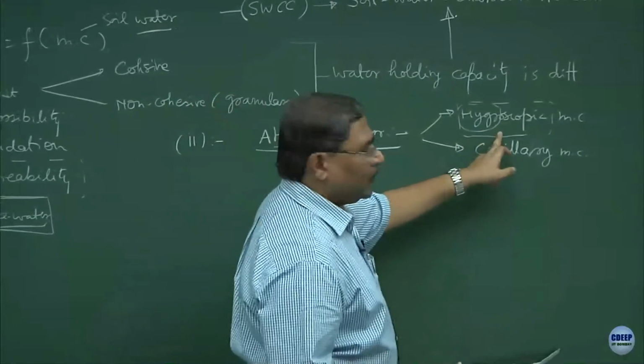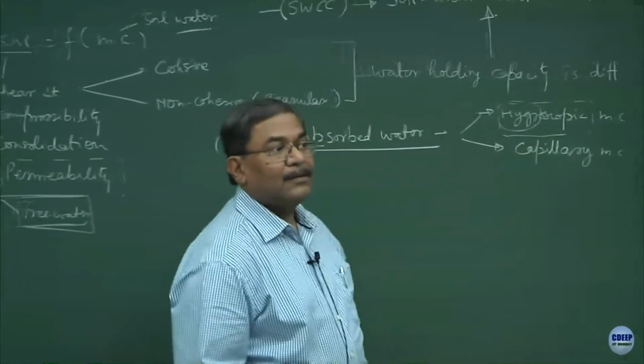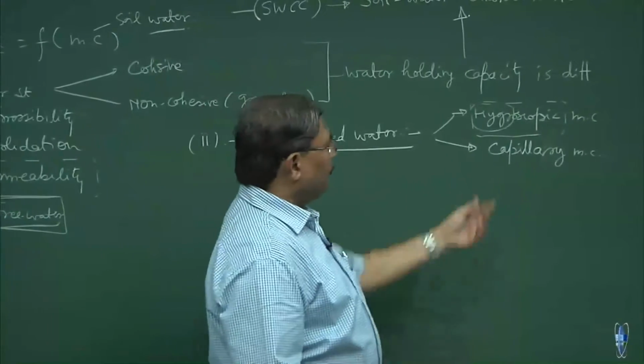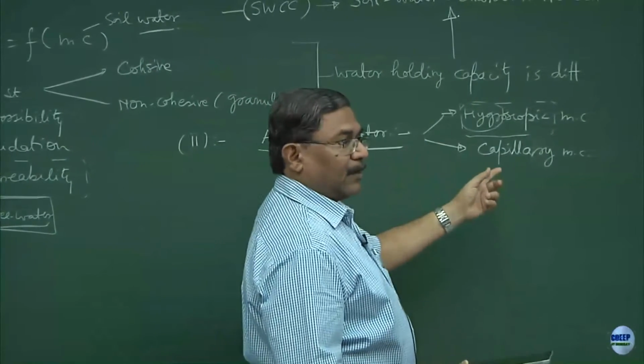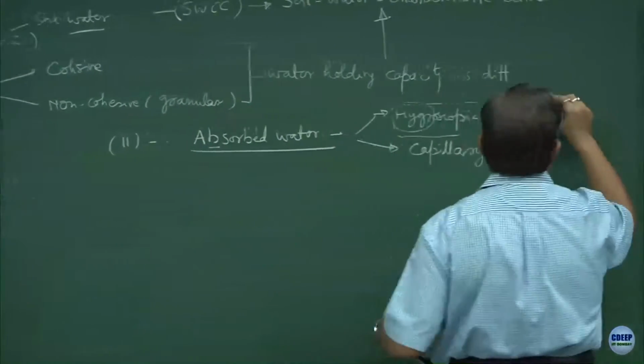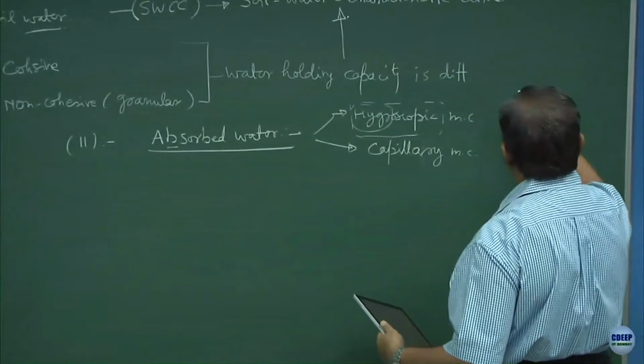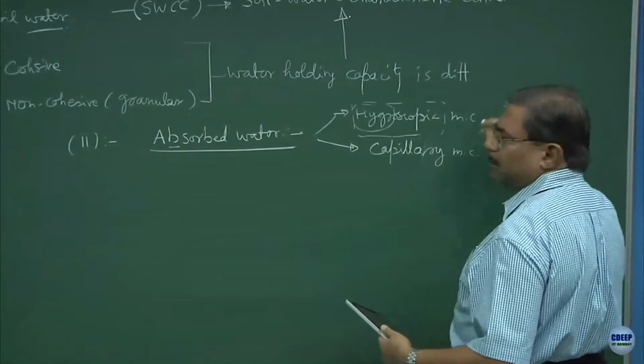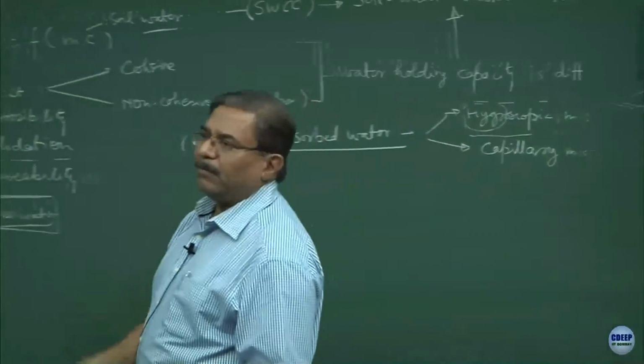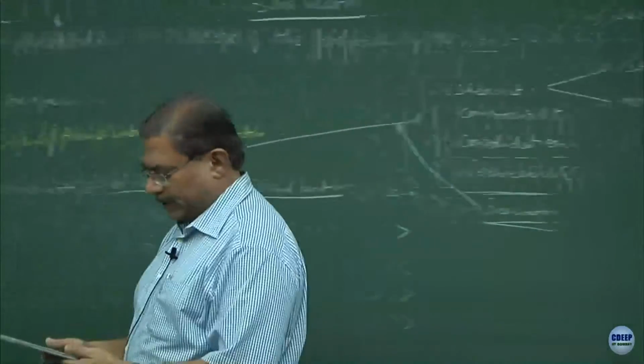So, what is hygro? Relating to moisture, simple moisture on the surface. So, if you consider a small particle and because of the humidity in the environment, this particle uptakes some moisture, that becomes hygroscopic.